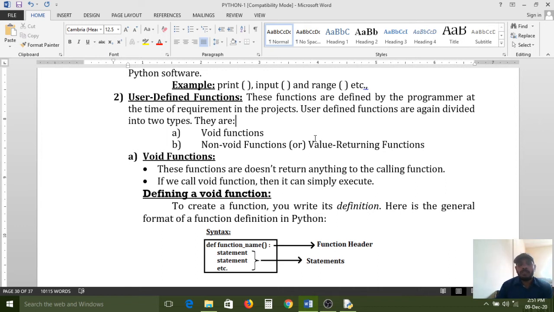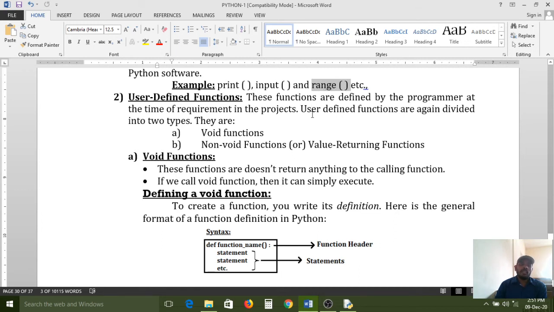Looping statements are used to execute a statement or a block of statements repeatedly. In that case, how many times will it iterate? Those iterations are controlled by using the range function. The range function will generate the progressions, nothing but 1, 2, 3, 4, 5, 6, like that series it will generate.